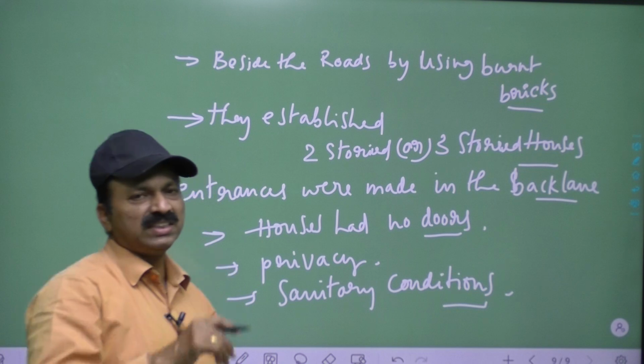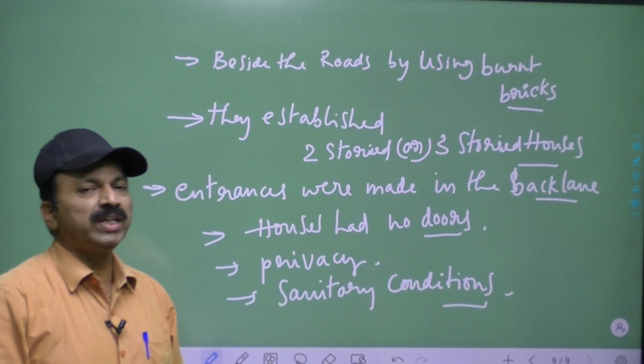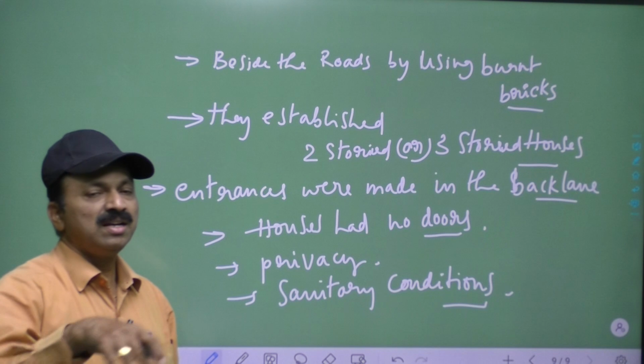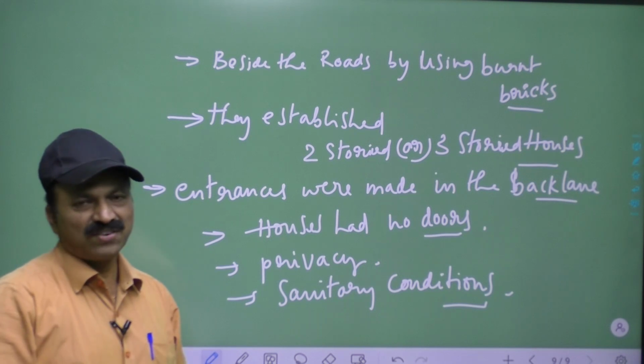But in two places we can find front side entrances.